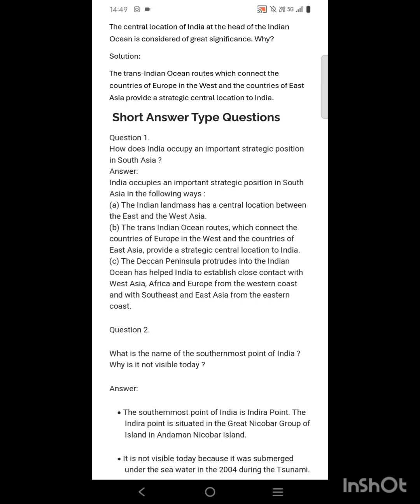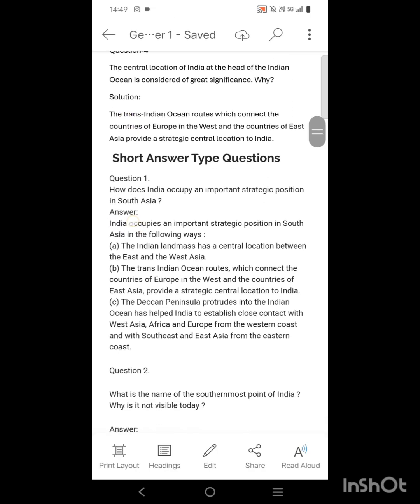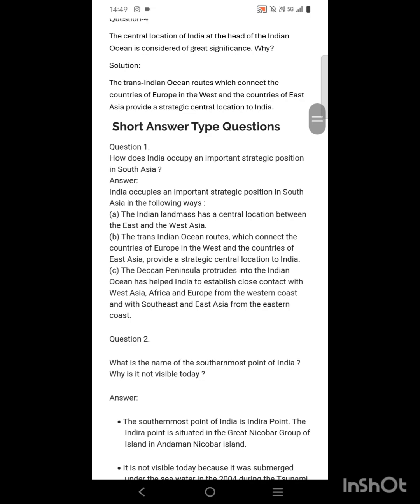So, the Indian landmass has the central location between the East and West Asia. We have already read it in question number 4 of the NCERT solutions. Also, the Trans-Indian Ocean routes which connect the countries of Europe in the west and the countries of East Asia provide a strategic location to India, because India is the main attraction, because India is in the middle of these two, because it forms a channel for connecting the countries of Europe and East Asia.